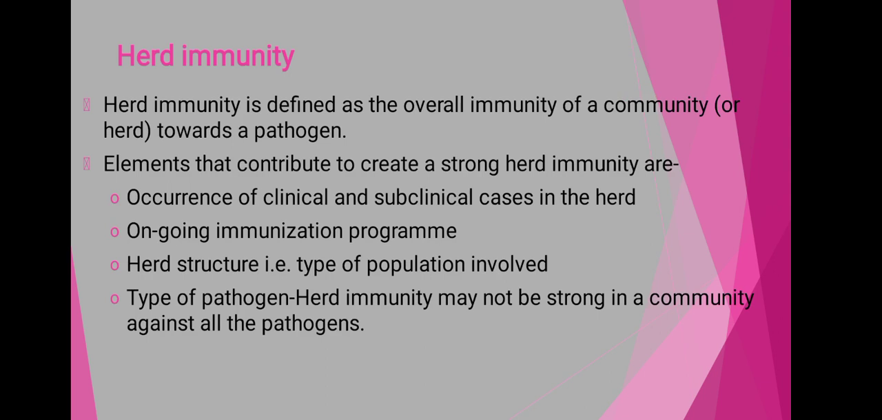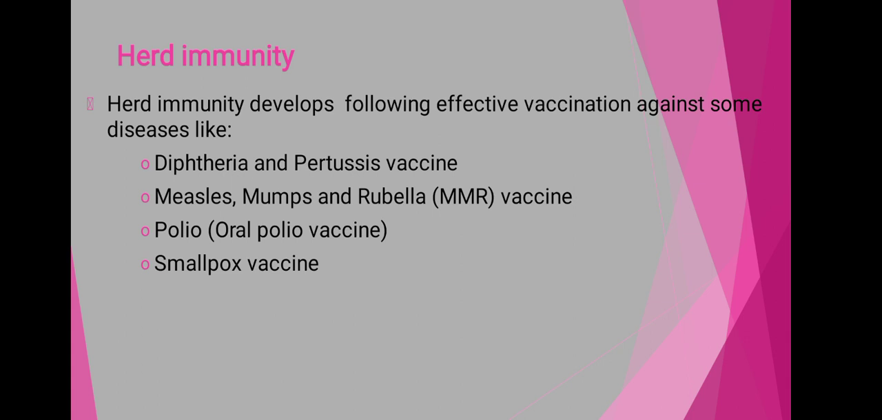The elements that contribute to create a strong herd immunity include occurrence of clinical and subclinical cases in the herd, ongoing immunization program, the herd structure, that is the type of population involved, and the type of pathogen. Herd immunity may not be strong in a community against all the pathogens. The herd immunity develops following the effective vaccination against some diseases like the diphtheria and pertussis vaccine, measles, mumps and rubella vaccine, polio vaccine, smallpox vaccine and the corona vaccine.